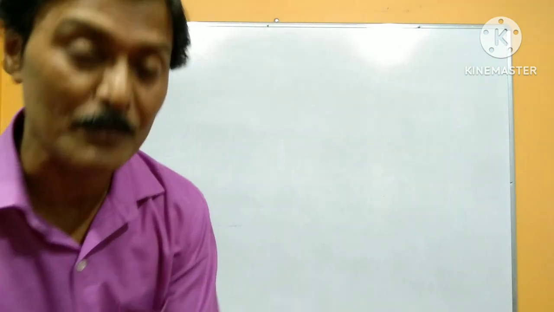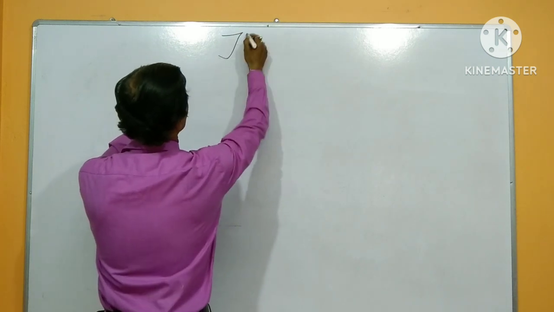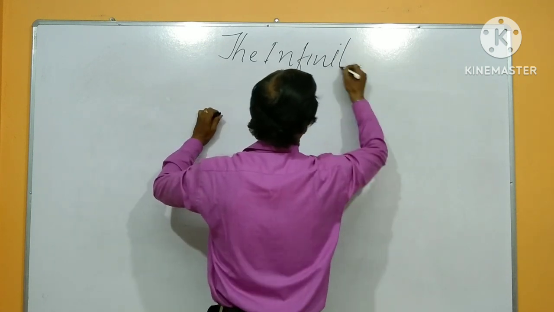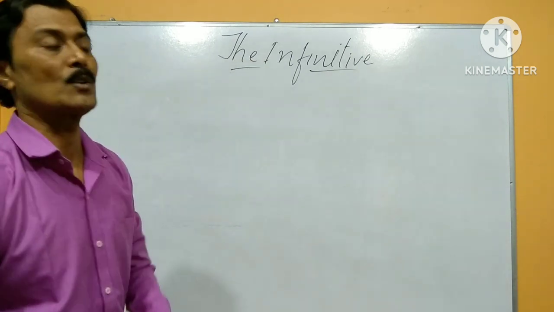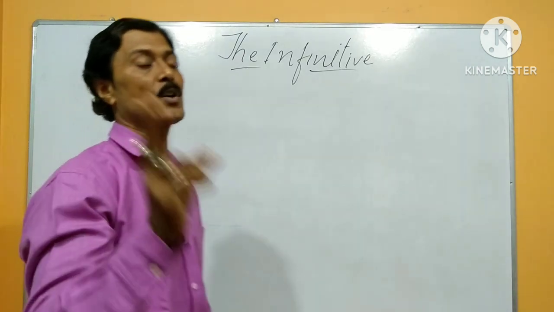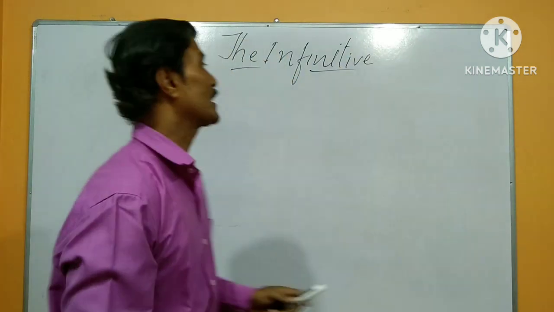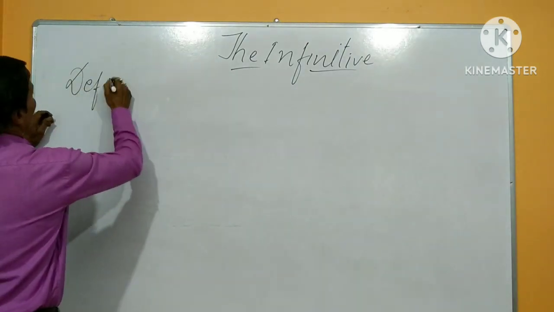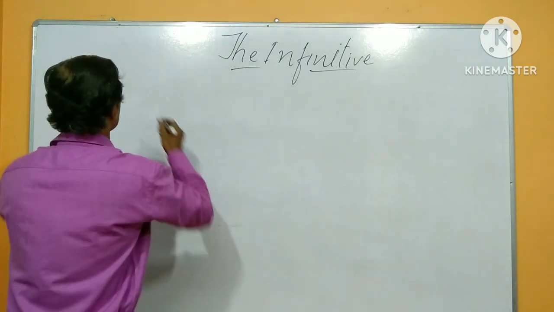Okay, in this way, if you learn from the beginning, I noted here the infinitive. The infinitive is a part of non-finite verbs. There are three kinds I talked about in the last class: gerund, participle, and infinitive. So let's start and write the definition. From the beginning we should learn what the infinitive is.